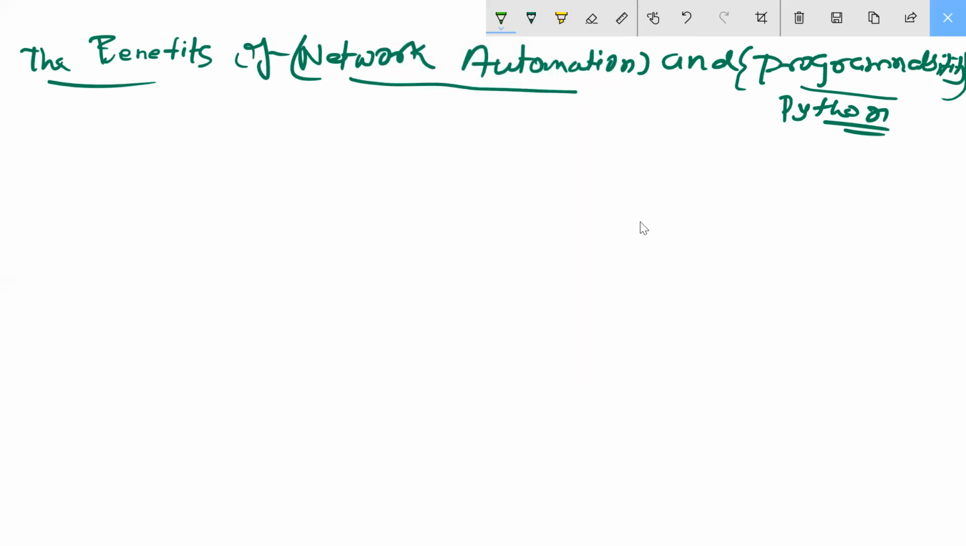What points will be there? You should write. Network programmability.